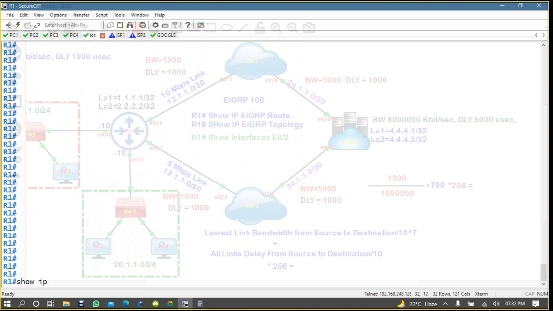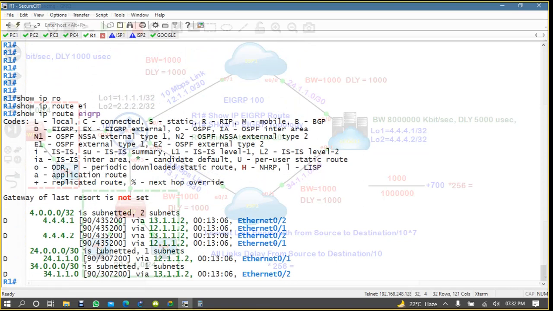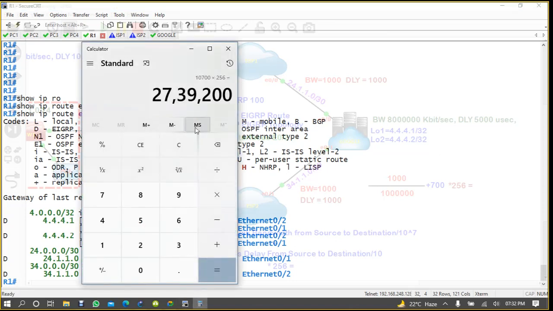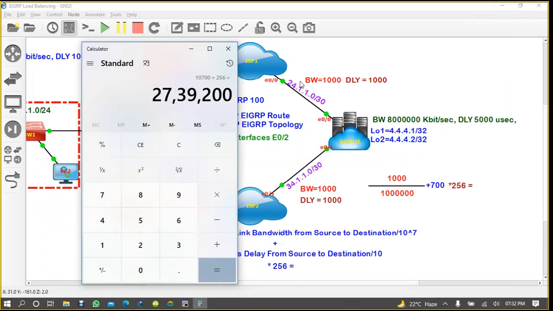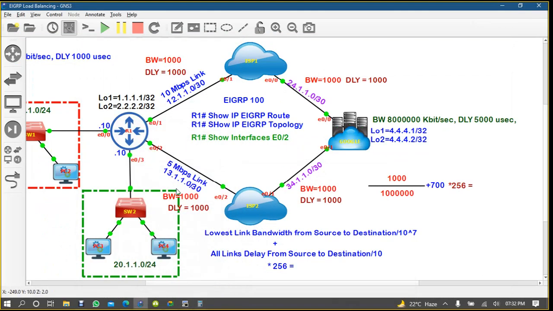So IP route EIGRP. Did we miss something? The 4.4.4.4 network shows 4352... no, maybe we are making some mistake here. What mistake are we making?